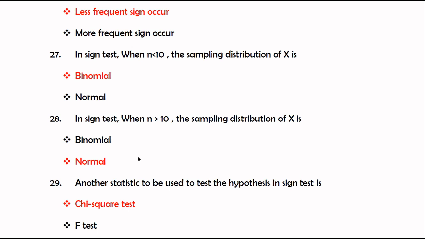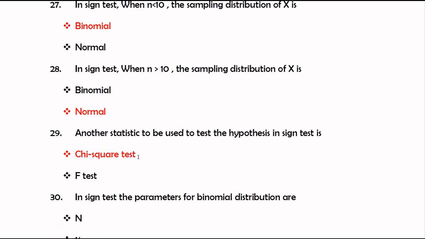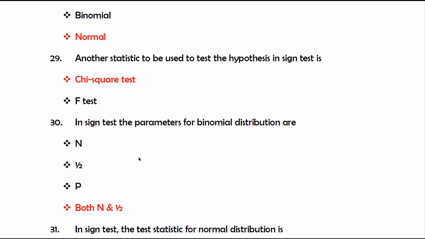Another statistic to be used to test hypotheses in the sign test is the chi-square test. Chi-square and normal distributions, we can use both in the sign test when the number of observations is greater than 10.